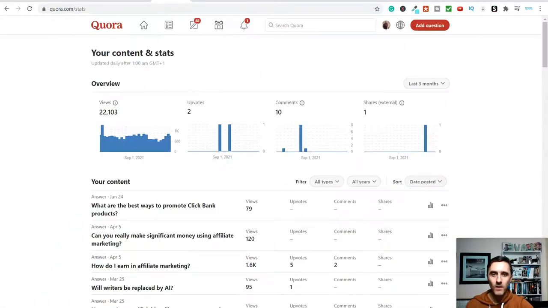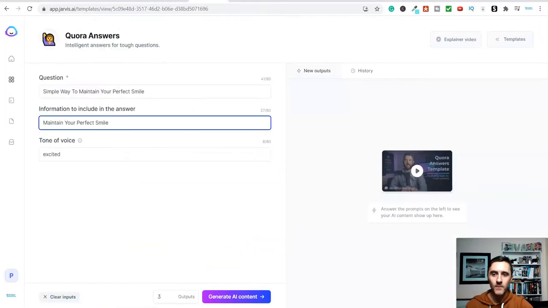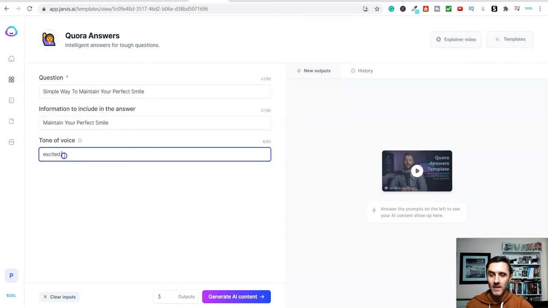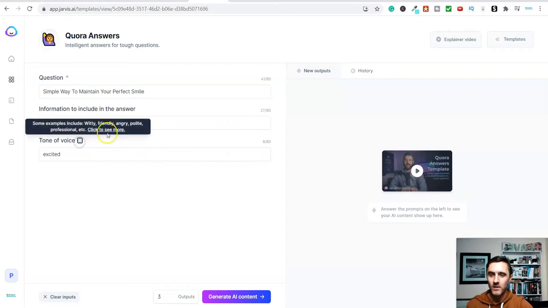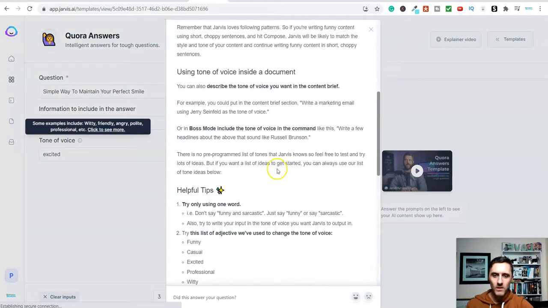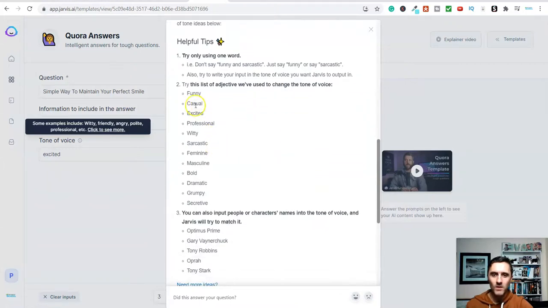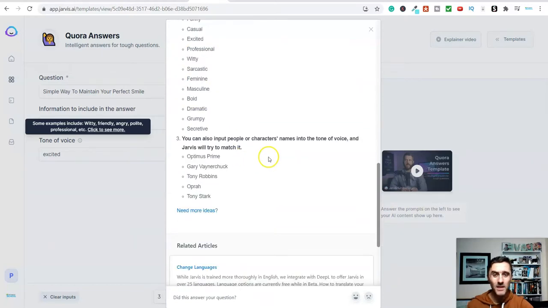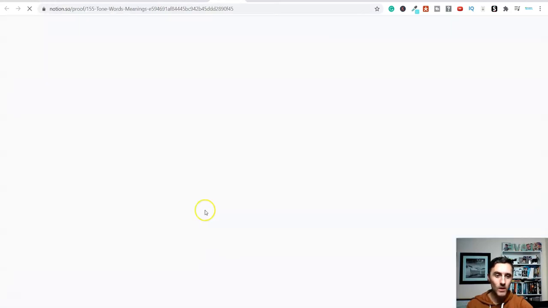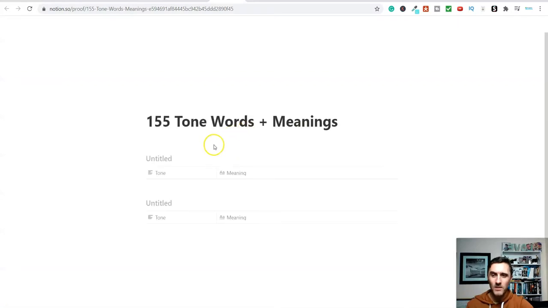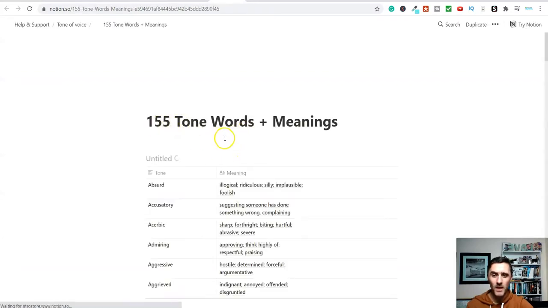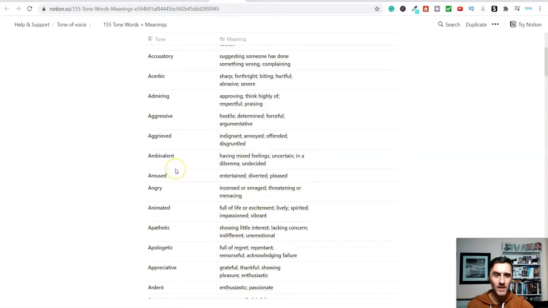So, come back over onto the software here. Now down here it says tone of voice, so I can change this to anything. At the minute I've got it on excited, I could change this to funny. In fact, let me show you this. I'll click on here, click on see more, and I'll scroll down here, and look, we've got lots more different tones of voice. We've got funny, casual, excited, professional, witty, etc. You can also do this in characters. So we've got Optimus Prime, Gary Vaynerchuk, and if you click on need more ideas, it opens up into a new tab. And last time I looked at this, there was over 155 tone words and meanings, and you can go through and pick any one of these that you want to use for the software, okay?